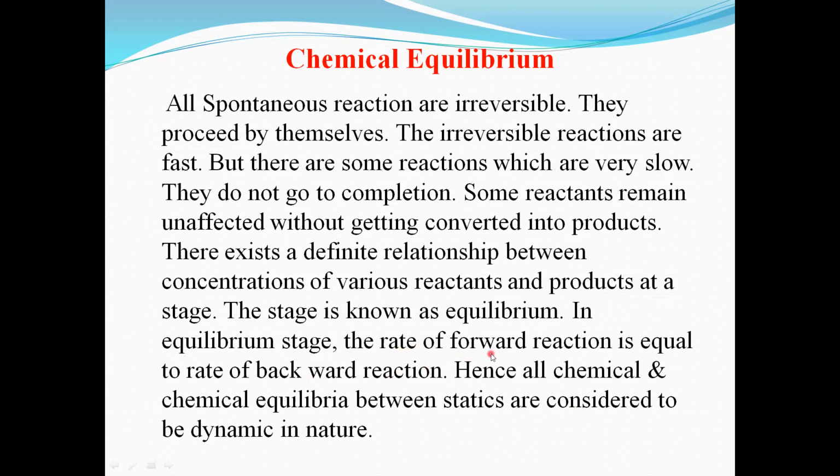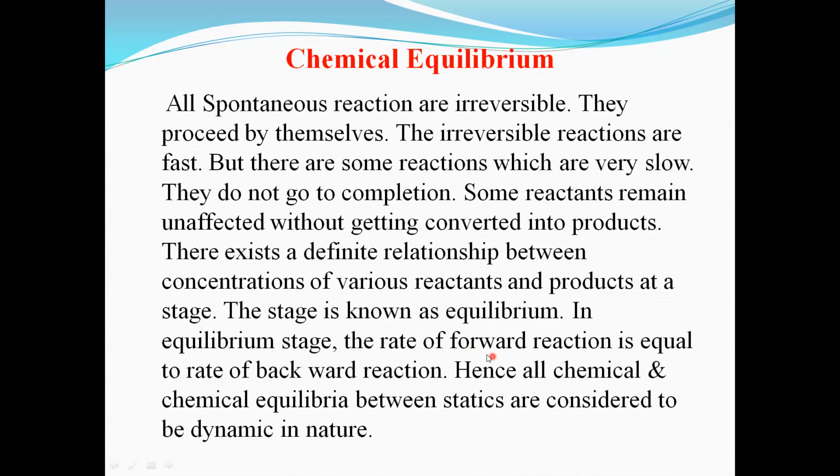The first reaction in a reversible reaction is the forward reaction, it will have some rate, and the second reaction is the backward reaction, it will also have some rate. When both rates are equal, that is, the rate of forward reaction and the rate of backward reaction are equal, then we say the reaction is in equilibrium. So when is a reaction in equilibrium? When the rate of forward reaction is equal to the rate of backward reaction, then we call it chemical equilibrium.